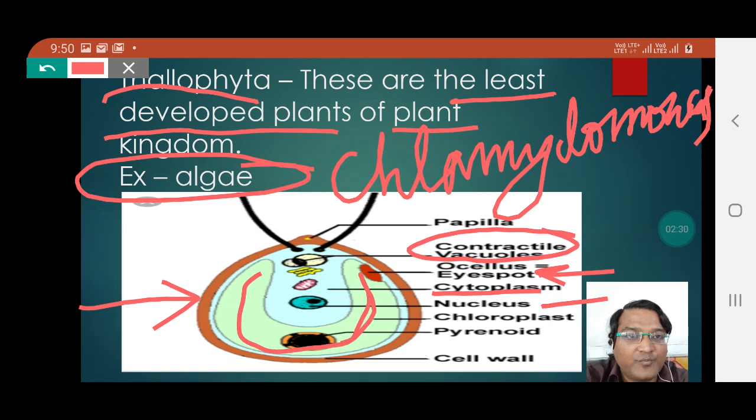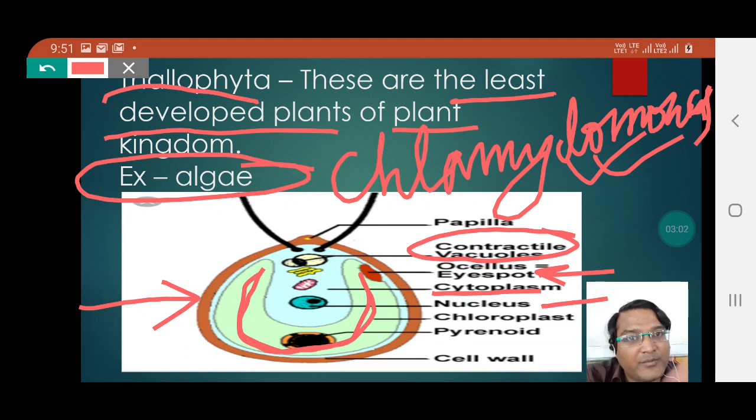This chloroplast which is present in the Thallophyta group is U-shaped or cup-shaped, and because of the presence of this chloroplast, Chlamydomonas can synthesize its own food. So we can say that Chlamydomonas is a plant.